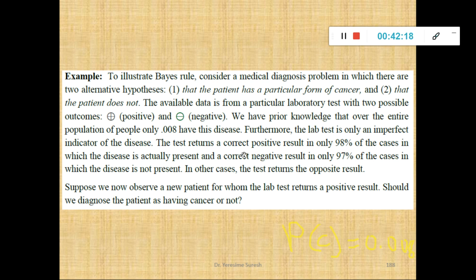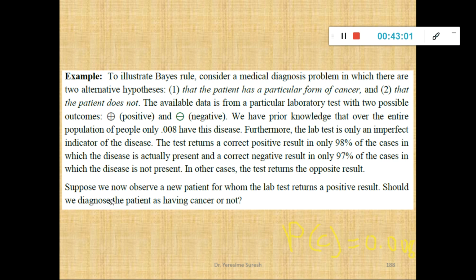I repeat once again, probably you're getting confused. Correct positive means, if I take the lab test reports, before classification there were 100 people. After classification, I can say confidently that 98% of the people are suffering from cancer. 2% chances, I can't say whether he is suffering from cancer or not. The reverse way, correct negative: 97% of the people do not possess this disease. 3% chances that they might possess cancer. That is why I write P plus over not possessing cancer is 0.03.